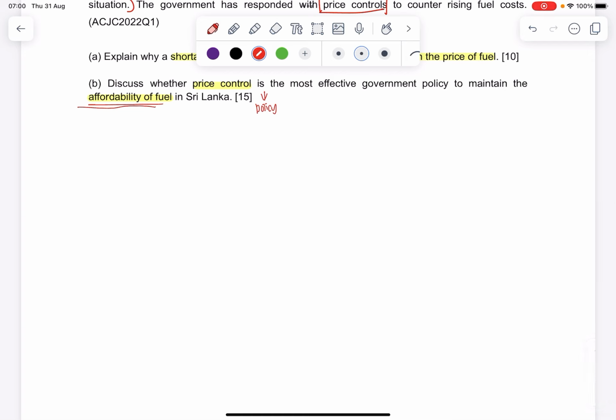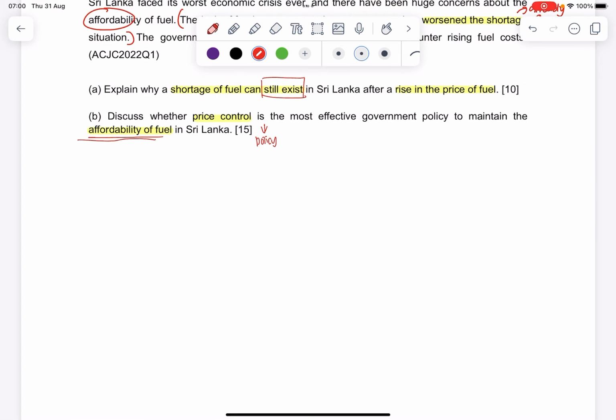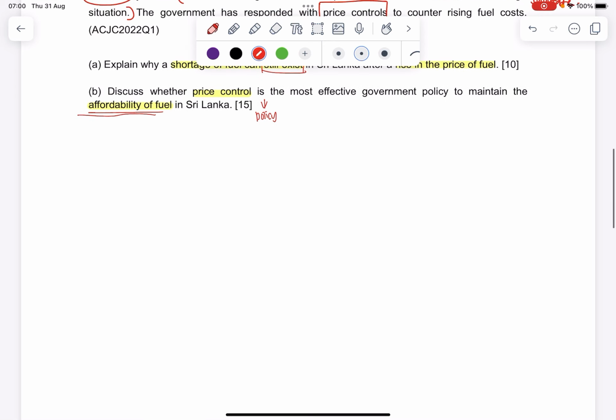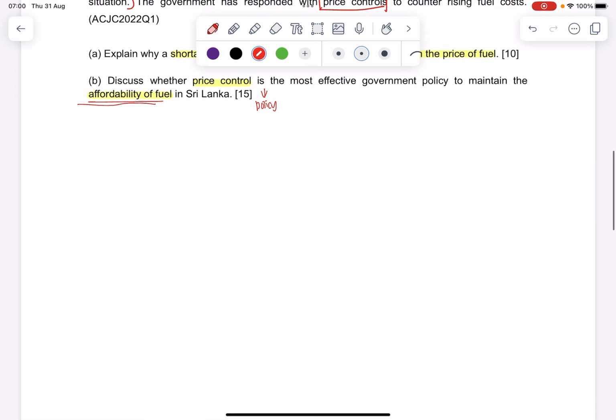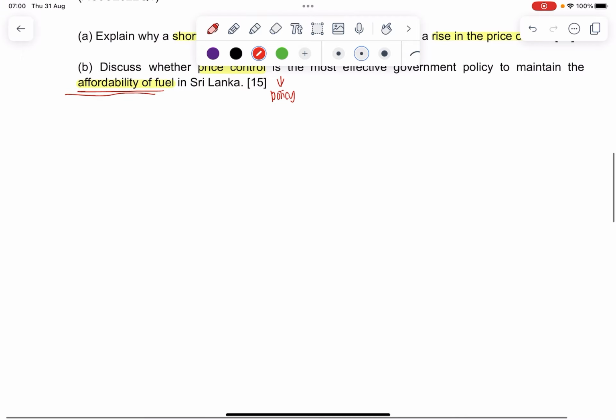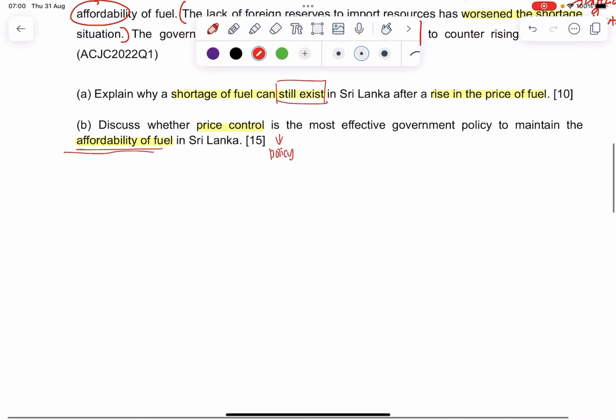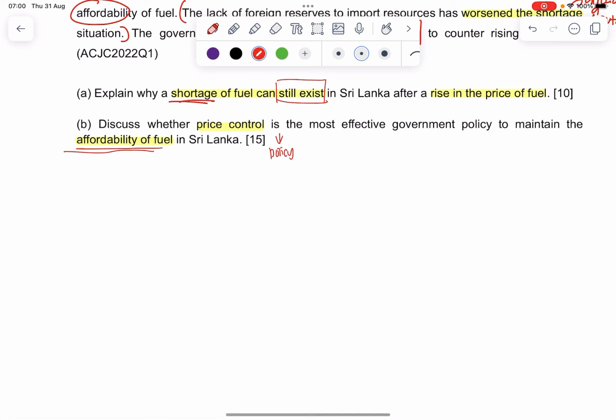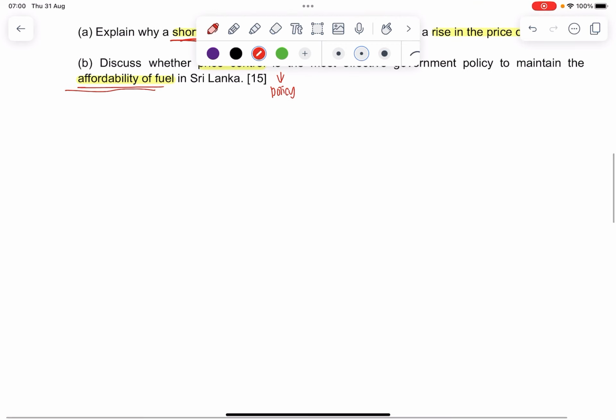So when I delve into part A, this is not really a clear-cut key argument 1, key argument 2 sort of essay, because there's a very nice flow, a very nice structure to it. So I would write it in terms of body paragraphs instead. When I look at my body paragraph 1, I know that I need to explain the demand and supply side of things. I need to explain the shortage portion. Before, I have to explain why there's a shortage, and then why there's a shortage after there's a rise in price. So there are two parts that we have to tackle here.